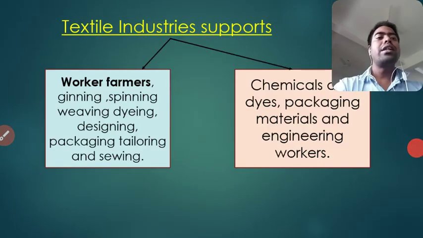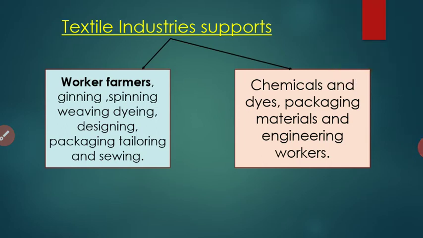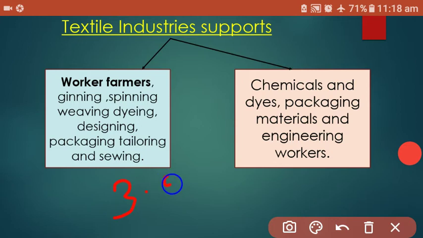Cotton textile industry support. I have already told you that almost 3.5 crore people are involved in this industry, directly or indirectly. So this industry provides a lot of job opportunities after agriculture, the second largest in our country. People are involved in different work such as ginning, spinning, weaving, dyeing, designing, packaging, tailoring and sewing.